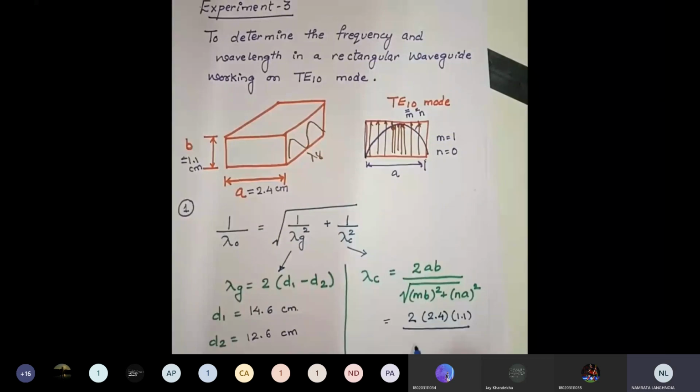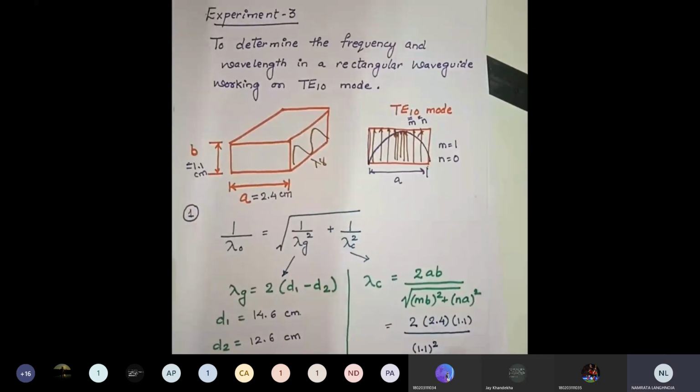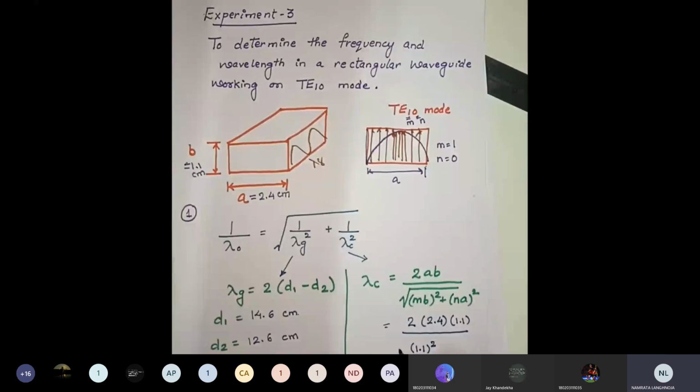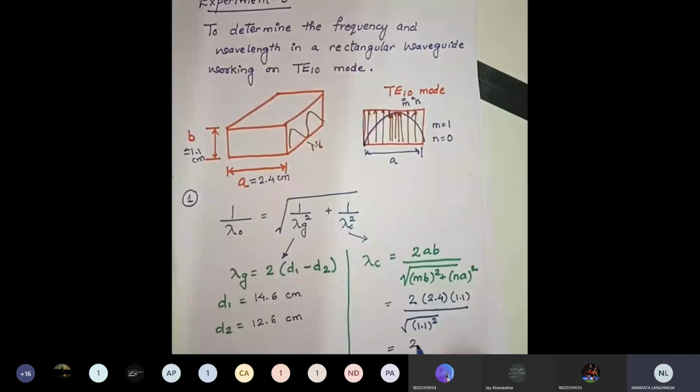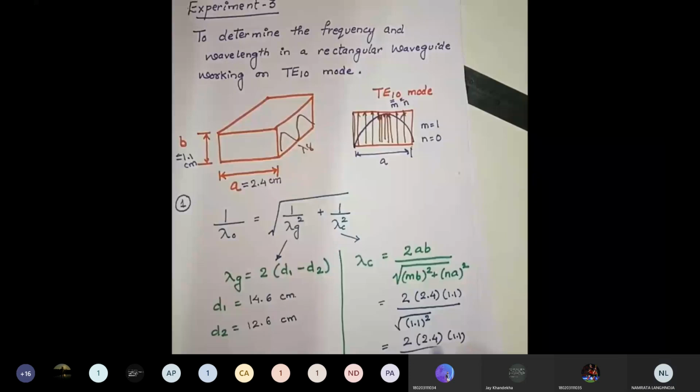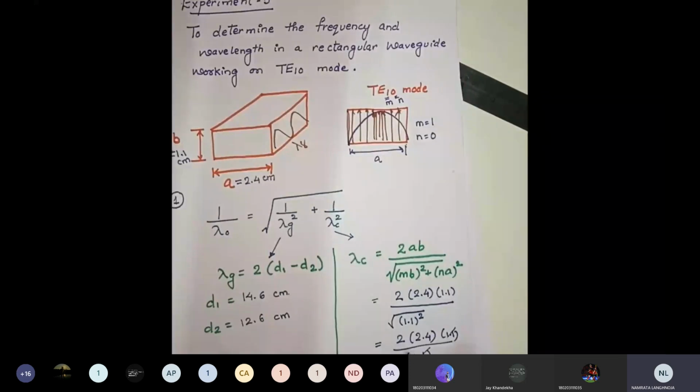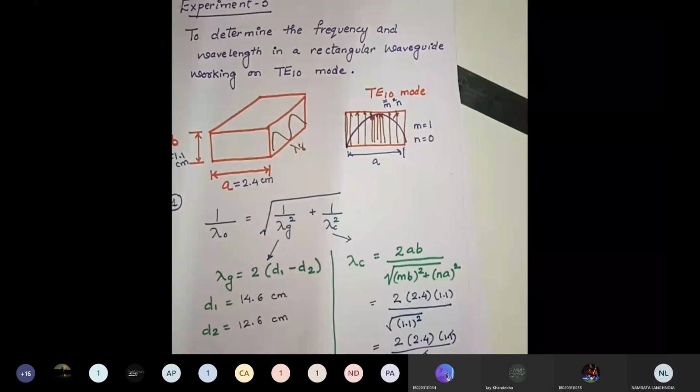And value of n is equal to 0, so we will keep n is equal to 0. So the answer is 2 multiplied by 2.4 into 1.1 divided by 1.1. So 1.1 cancels and the answer will be 4.8 centimeter.